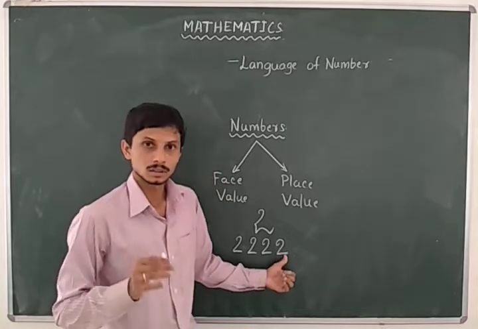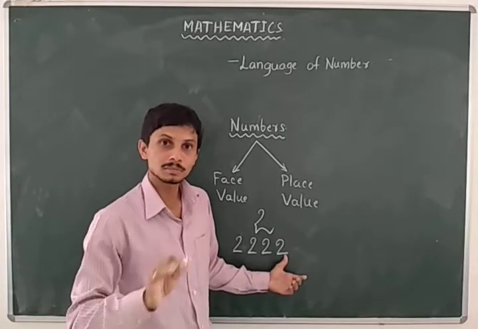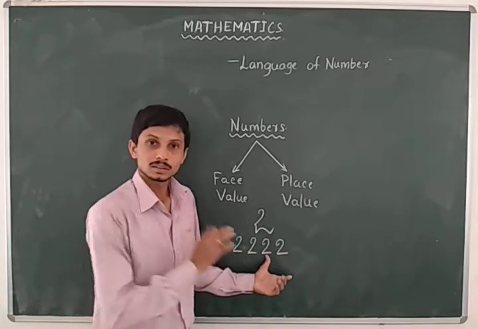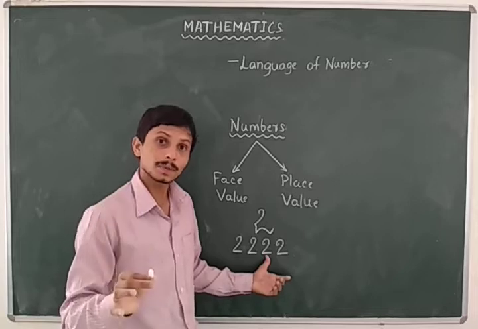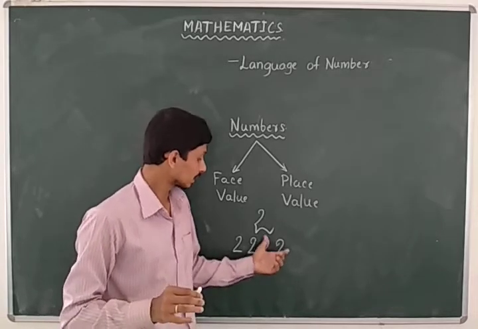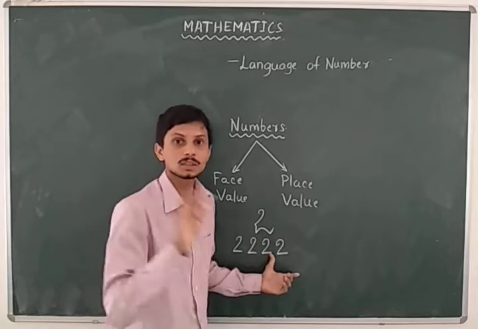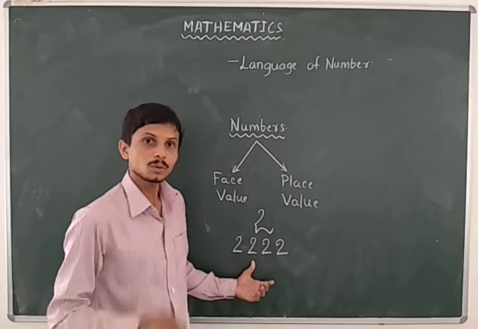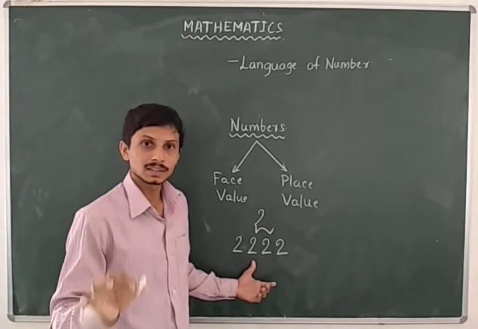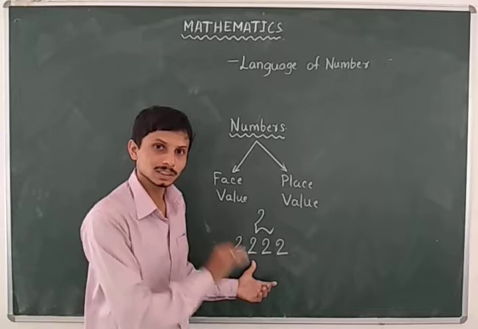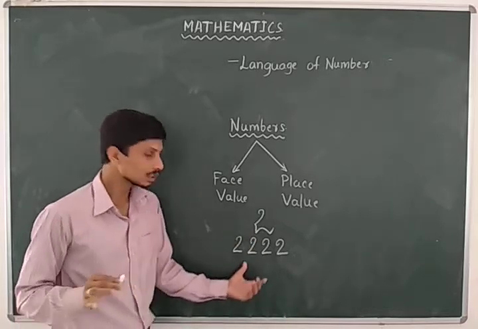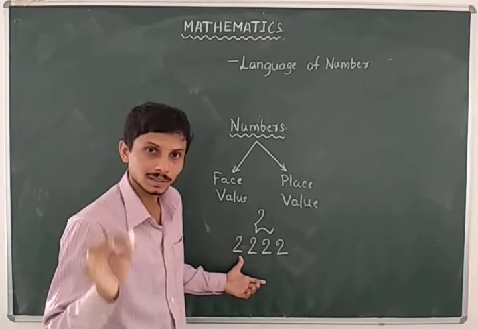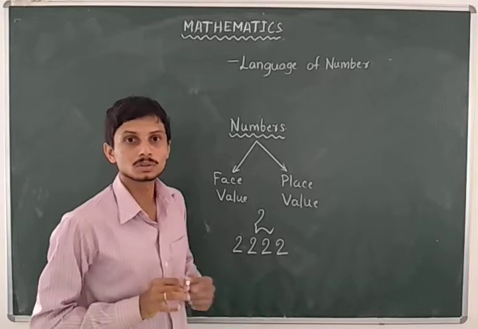This 2 is in the ones place, which means the place value of this 2 is 2 only. This 2 is in the tens place. From the place, it gets its value, so the place value of this 2 is 20. Then this 2 is in the hundreds place, so its place value is 200. Then this 2 is in the thousands place, so its place value is 2000.